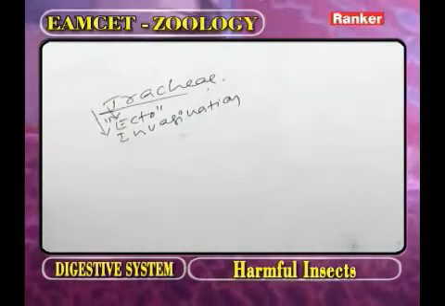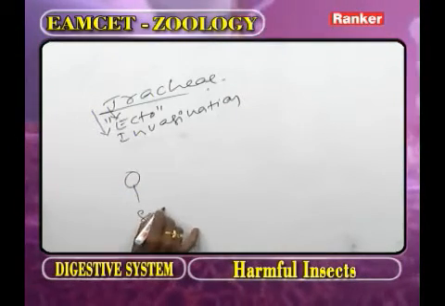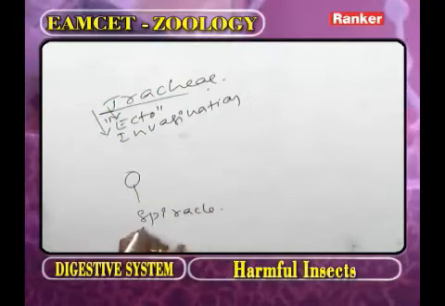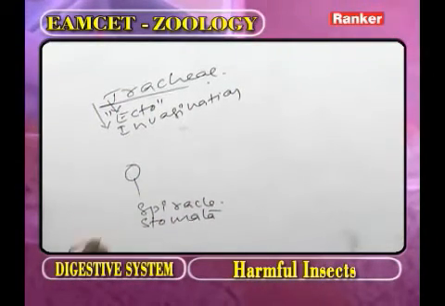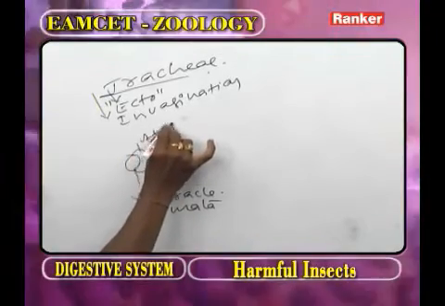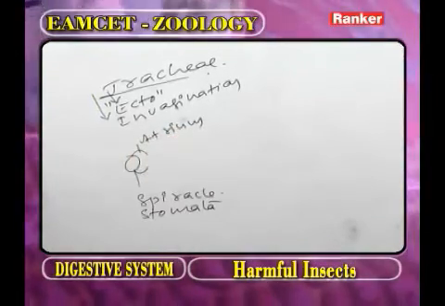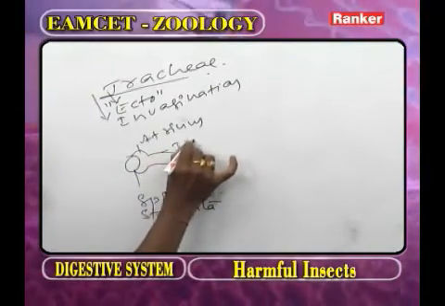Now as we observe the trachea, this part we call the spiracle, or it is also called the stomata. Now the spiracle opens into a short tube called the atrium. From the atrium, the trachea is going to start.